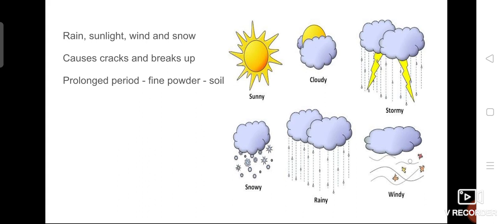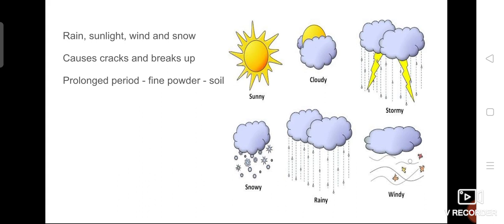Heavy sunlight may fall on those rocks, and sometimes heavy rain, sometimes heavy blowing of wind, everything happens to those rocks, isn't it? So due to these continuous things, what happened? Some cracks were formed on the rocks, and they break up.